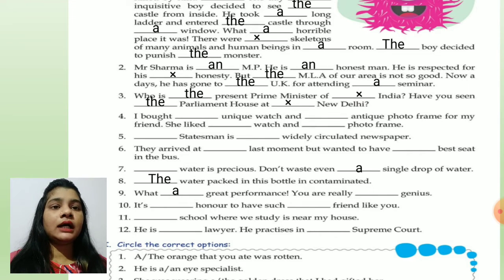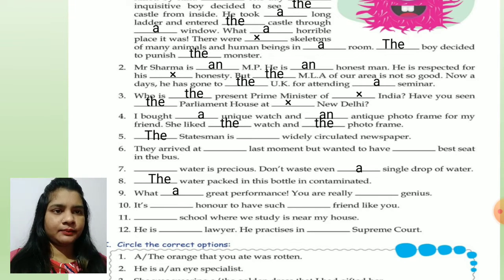I bought a unique. Why? Because "you", again YOU, it is giving the sound of a consonant. Okay, so a unique watch and an antique. An is giving antique. It is giving the sound of a vowel. So an antique plate photo frame for my friend. She liked the watch, because we are talking for the second time, and the photo frame.